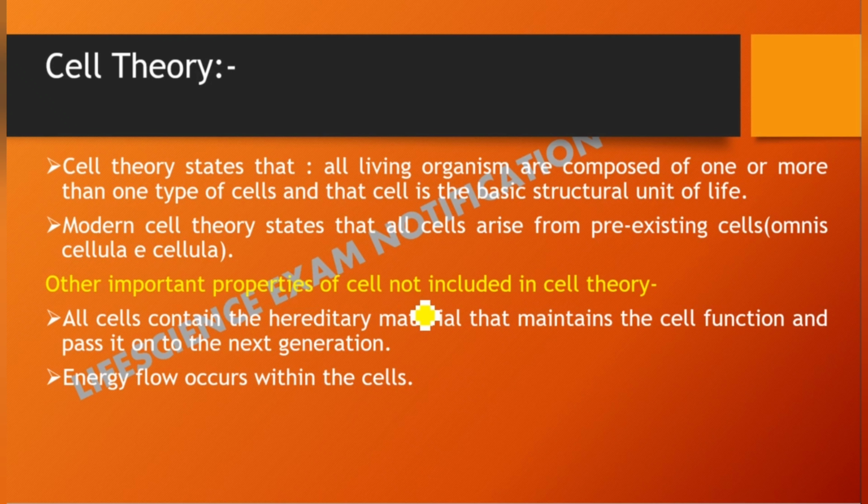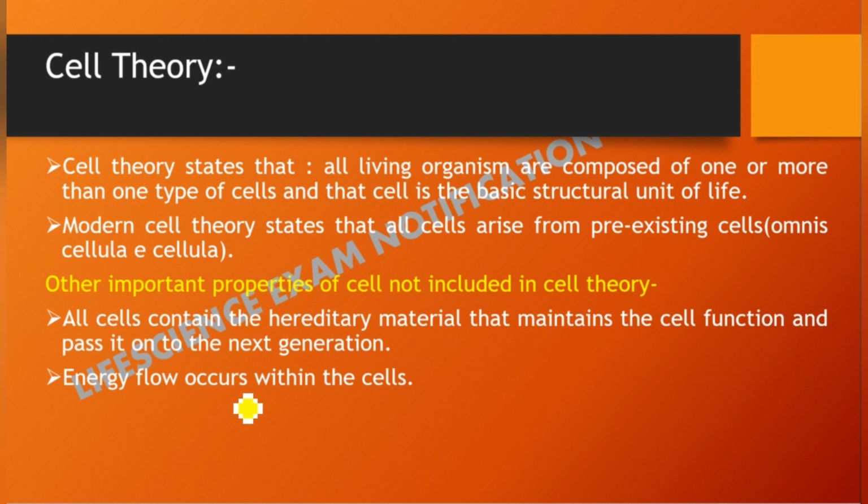Hereditary material basically means material that stores genetic information, so it can be passed on from one generation to the next, like our DNA, which is a hereditary material. Then, energy flow occurs within the cells. Meaning, energy is transferred and exchanged between the cells.